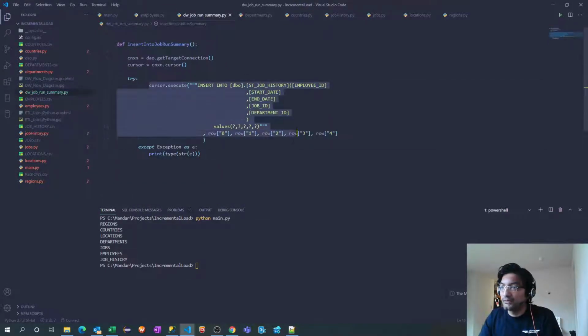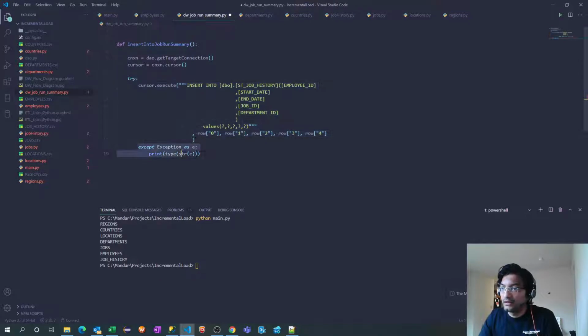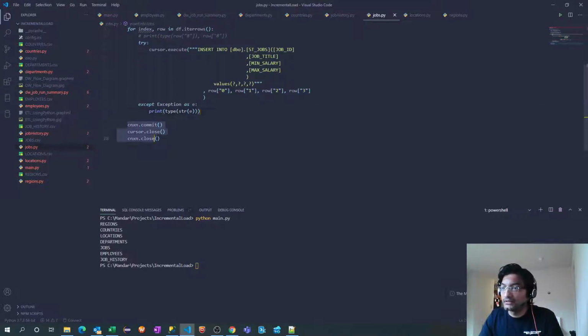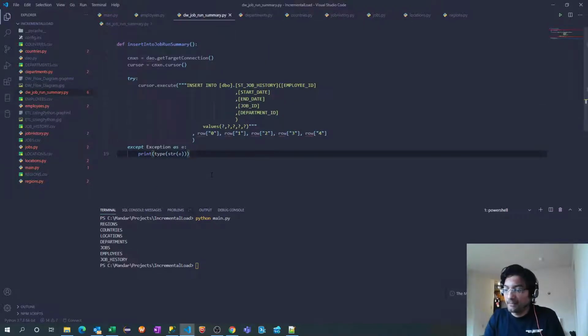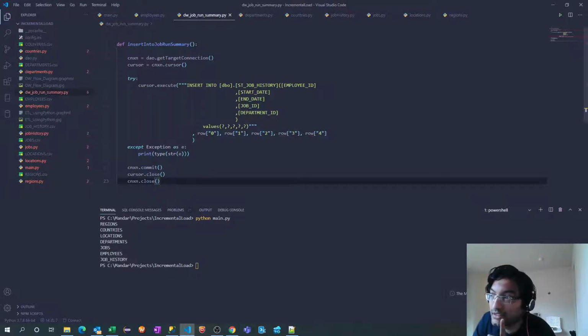Let me indent it. We have to close the connection and commit the transaction. So let me copy this as well. Now one thing is remaining: we have to change our table name.